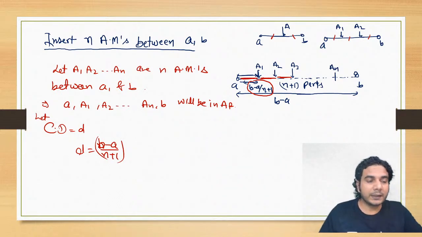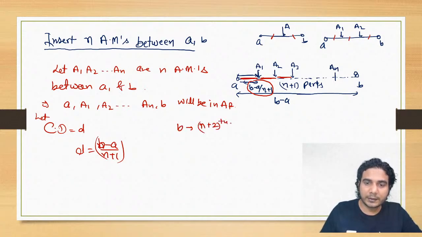Okay, there's another way also. Another way of doing it is that b is basically the n plus 2th term of the AP.